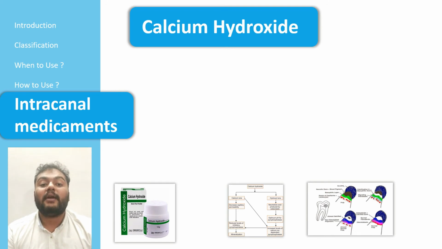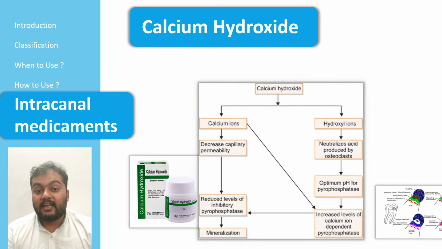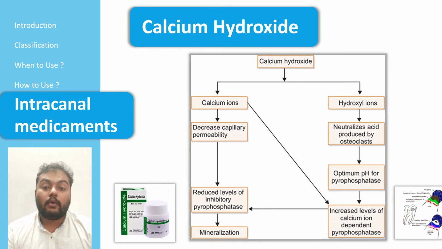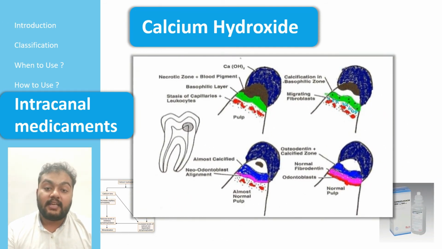First one is calcium hydroxide. It is the most widely used intracanal medicament. It was introduced by Hermann in 1920. It is effective in inhibiting microbial growth. It dissolves organic remnants, heals periapical inflammation, and inhibits inflammatory root resorption. It stimulates hard tissue formation and forms a physical barrier against ingress of bacteria.